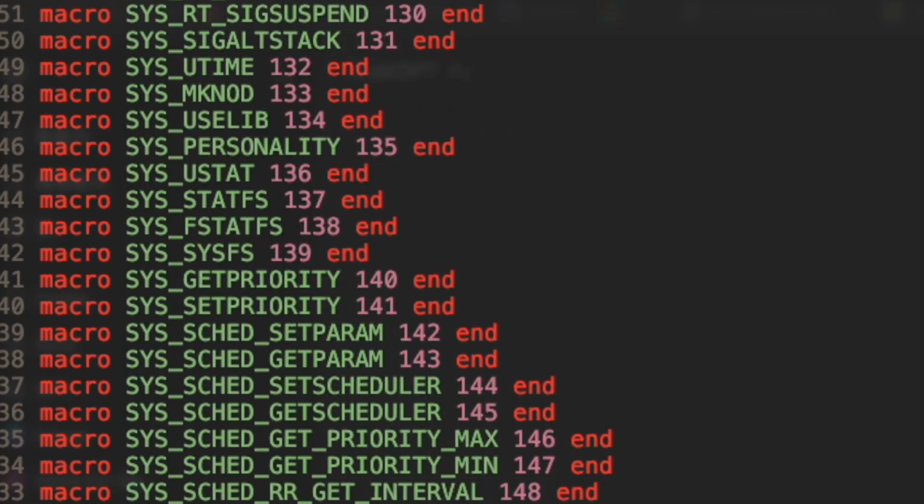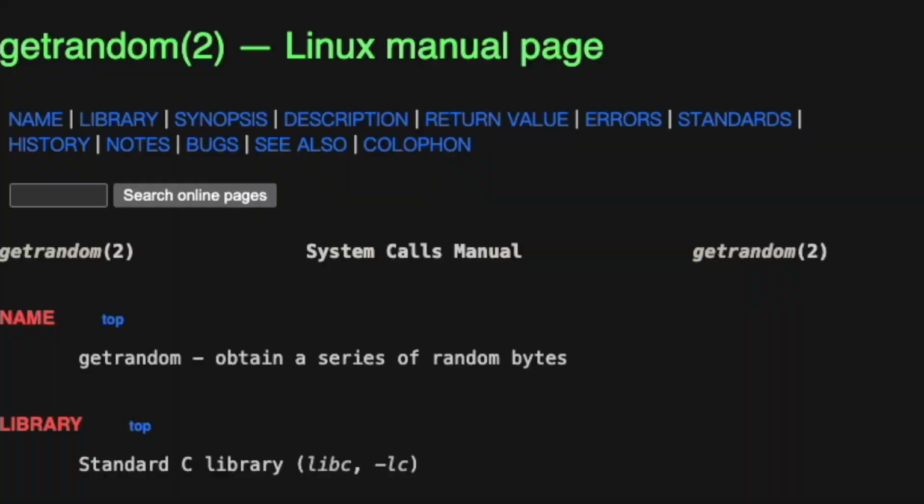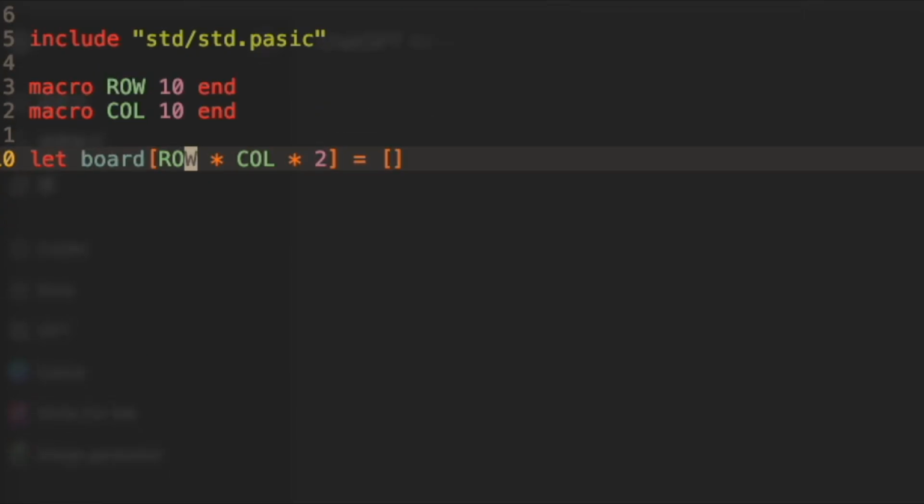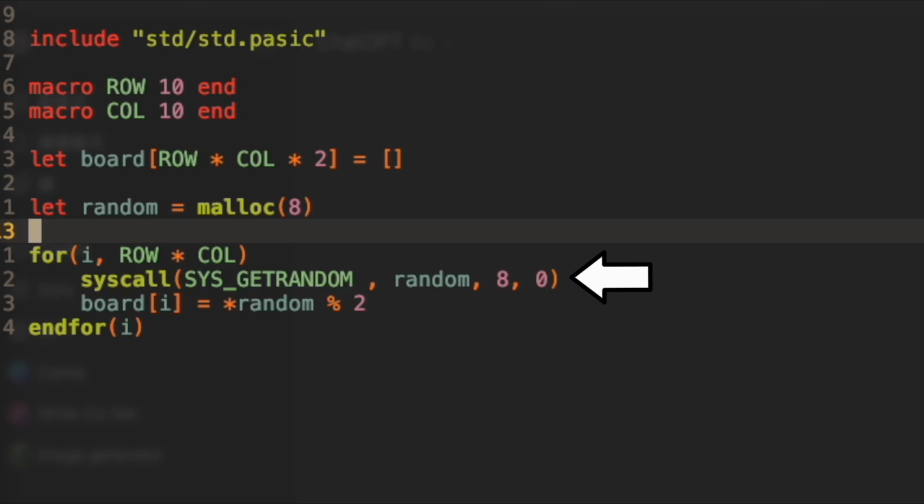Just kidding. I have a system call interface in my language, and there is a system call named sys_getrandom. It obtains a series of random bytes from /dev/urandom and puts them in the memory address you provided. To do that in my language, I will need to allocate 8 bytes using malloc, which was actually broken but I didn't know. For every cell, I can call the getrandom system call to get 8 random bytes.